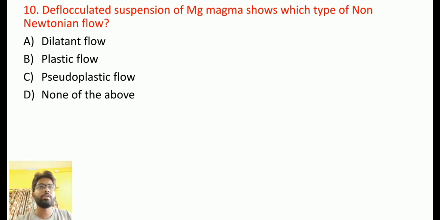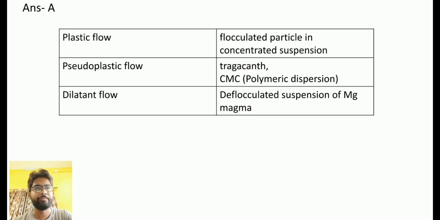Then coming to the last question, deflocculated suspension of magnesium magma shows which type of non-Newtonian flow? Deflocculated suspension always shows dilatant flow. Coming to the explanation, a flocculated suspension in concentrated suspension always shows plastic flow, and Bingham body and yield value are all terminologies associated with plastic flow.